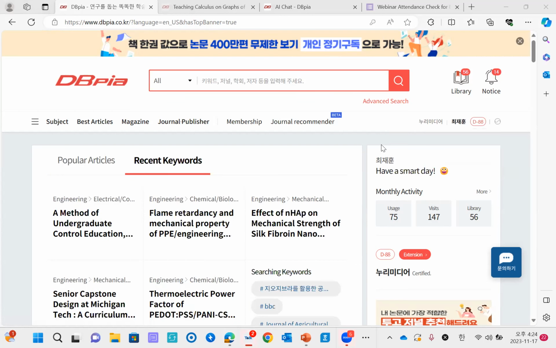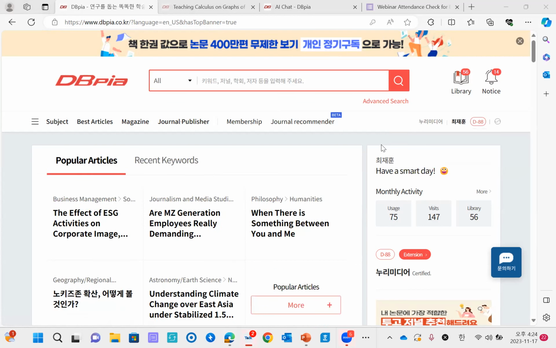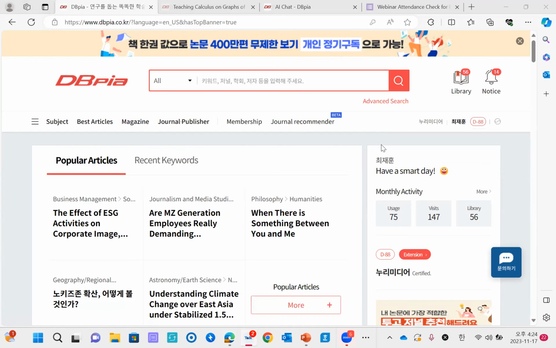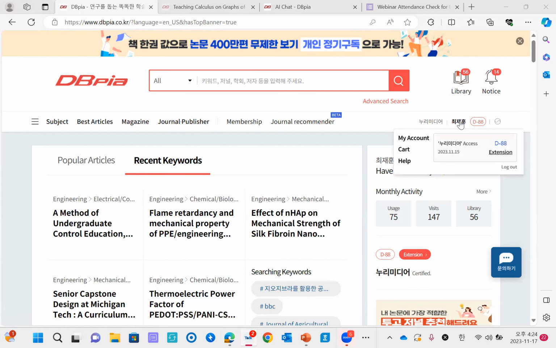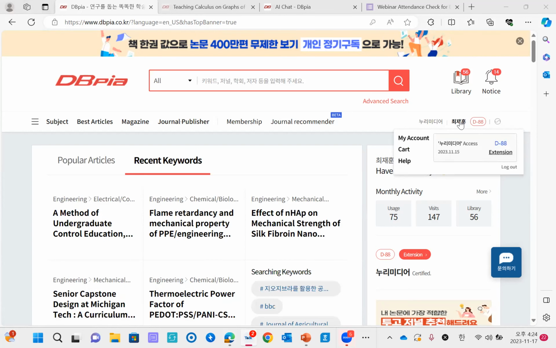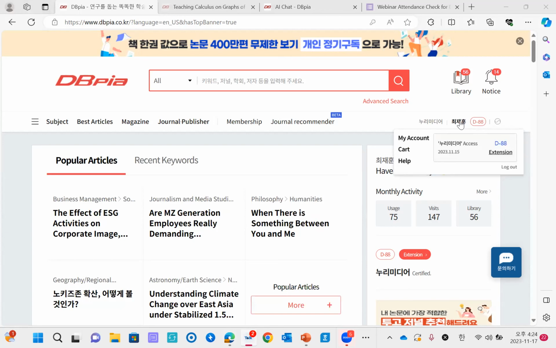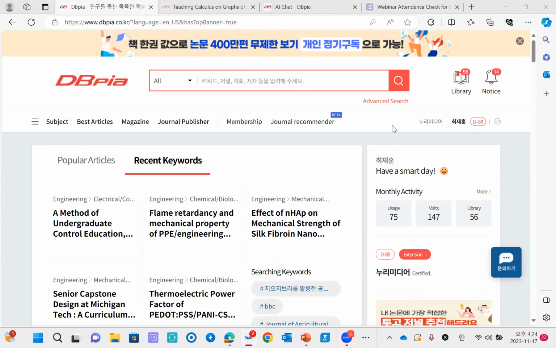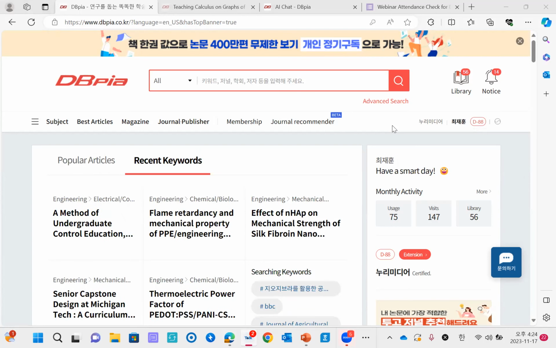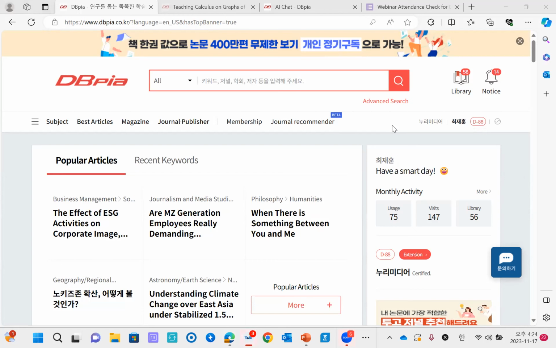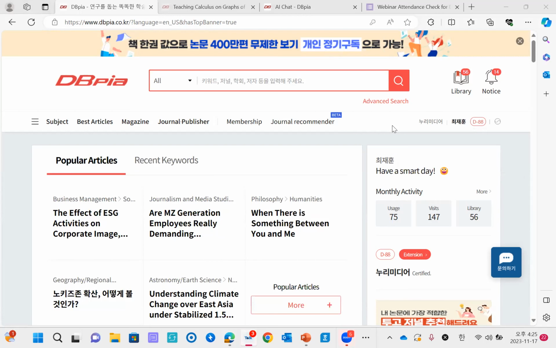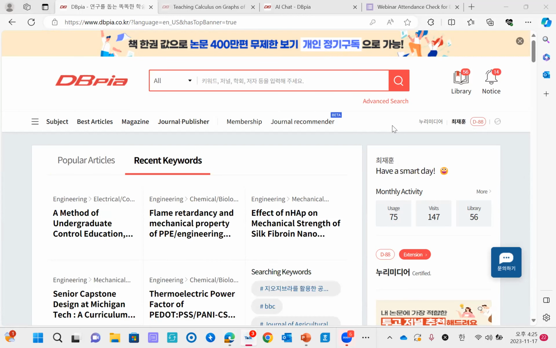So it means you can use DBpia wherever you want, whether you're inside of the building or outside of the building. You can use it by simply doing personal login. So I highly recommend you doing personal login and registration. And if this process is too difficult from your side, please feel free to reach out to us at any time. Then we will give you a detailed manual. So this was registration and personal login procedure.